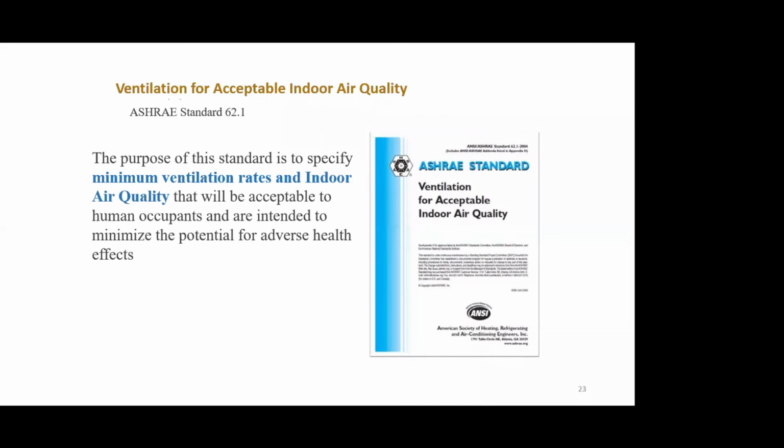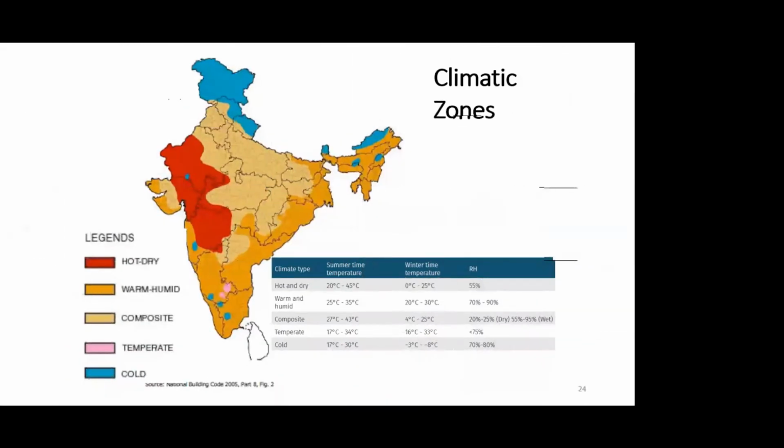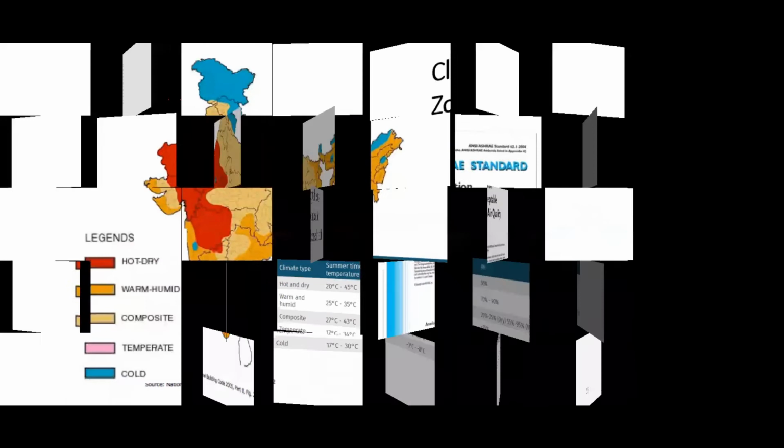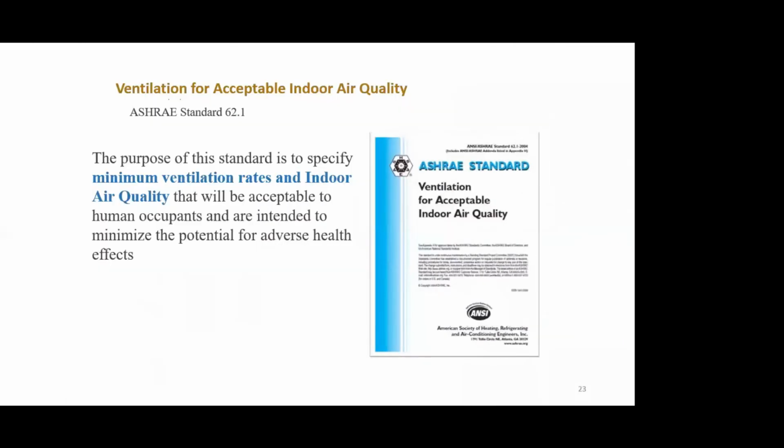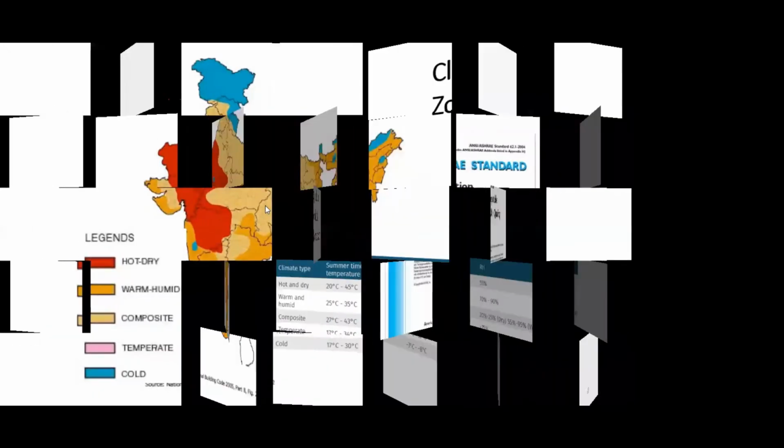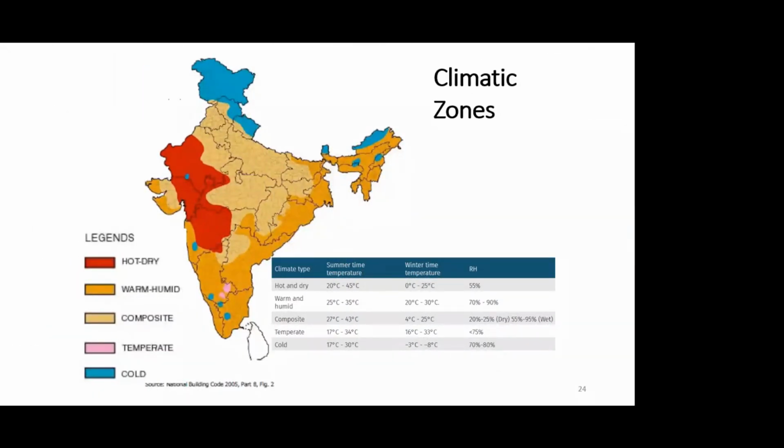So typically, if you talk of an office, ASHRAE standard 62 says 5 CFM, CFM means cubic feet per minute, per person, and 0.06 CFM per square feet. That's the fresh air requirement. So for every application, this fresh air requirement is defined in this code, which will help to maintain the proper IAQ level and the oxygen level. Now, this is taken from NBC, National Building Code.